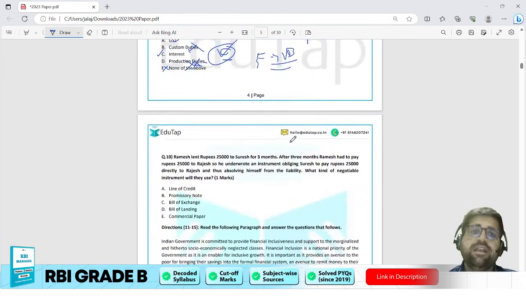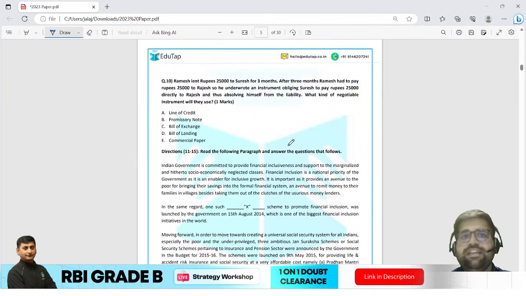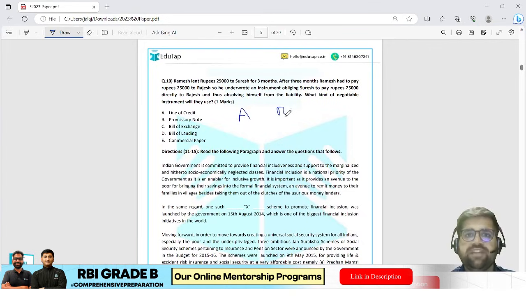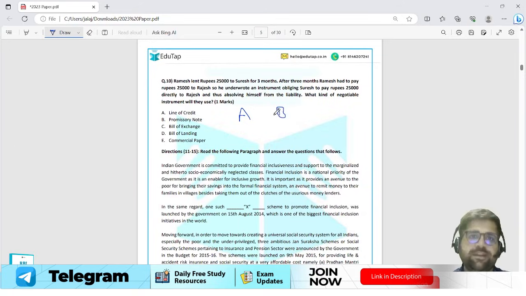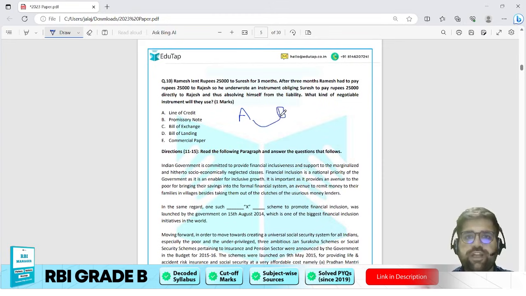Okay my friends, now coming to question number 10. Here is a case study based kind of thing. Ramesh lent rupees 25,000 to Suresh for 3 months. I am assuming Ramesh as A and Suresh as B, just to set the case easy, because Ramesh, Suresh and Rajesh are like tongue twisters for me.